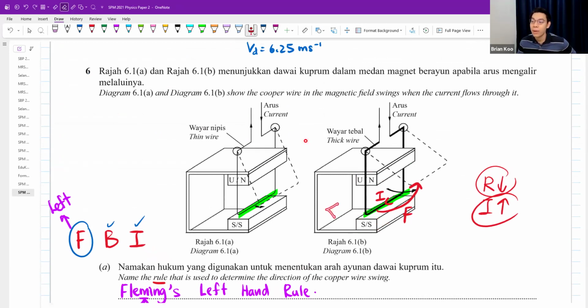Or they ask, if you reverse the current, then it will swing the other way, it will swing to the left side. Okay, but you can try and see why this one makes sense. You use your left hand. By the way, don't follow my video because my students always say the video is mirrored, so it looks a bit confusing. You can try and see using your left hand.